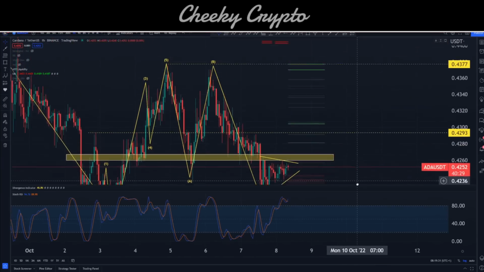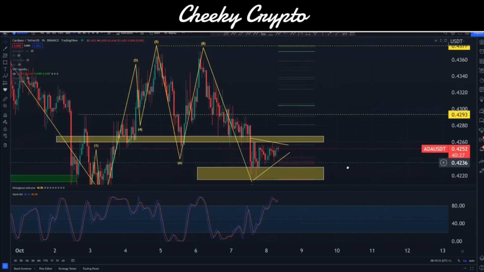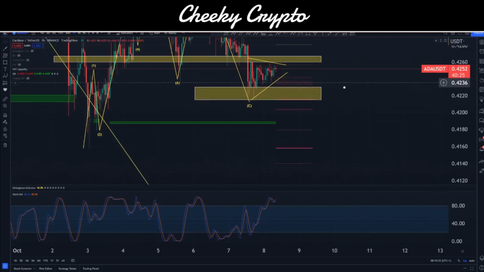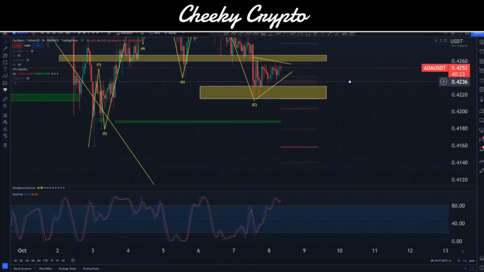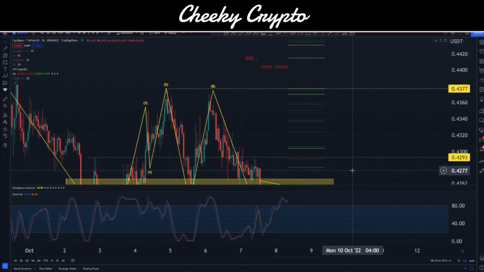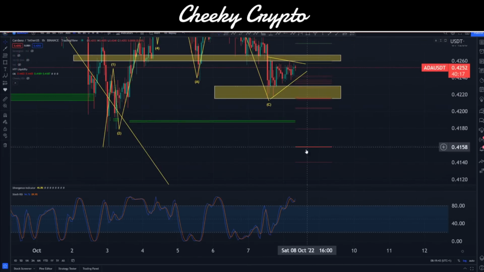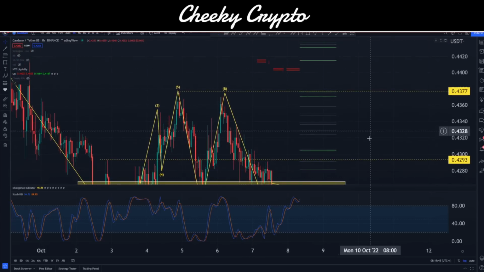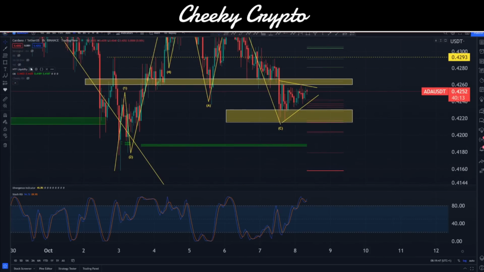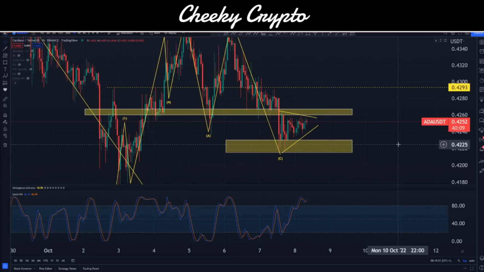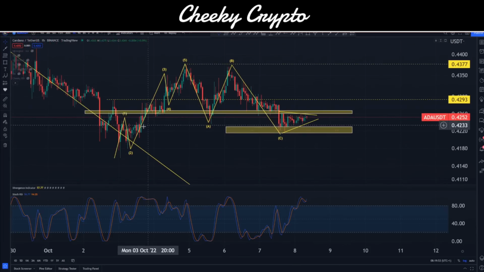The liquidity is pretty evenly stacked, a little bit more to the upside than there is to the downside. So a lot of shorting pressure, not a lot of long pressure, so keep an eye on that. I do think that's all going to get grabbed at some point, but maybe this is going to be a quick grab of liquidity down here before they rally on up. But yeah, for the most part, I think that looks pretty good. And yeah, so that's kind of where we sit with Cardano, it looks like.